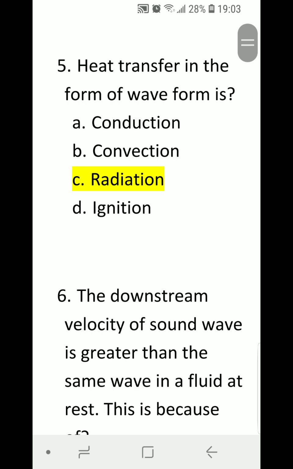Number 5. Heat transfer in the form of waveform is called A. Conduction, B. Convection, C. Radiation, or D. Ignition? Correct answer is C. Radiation.